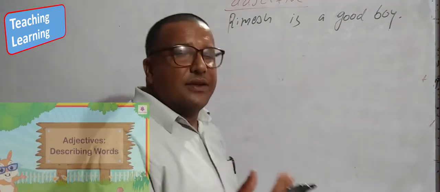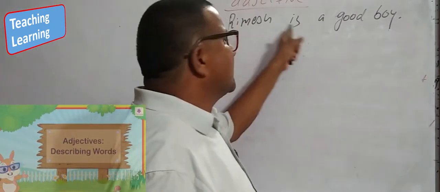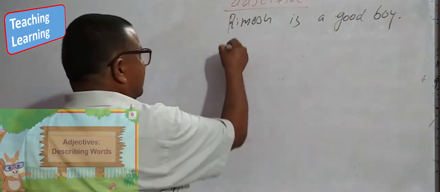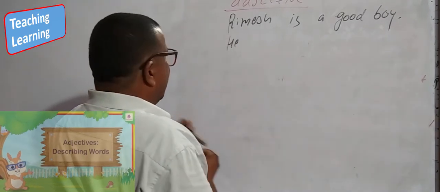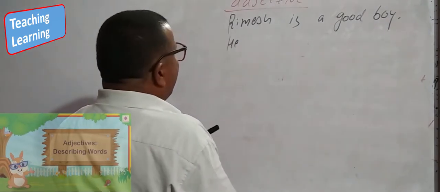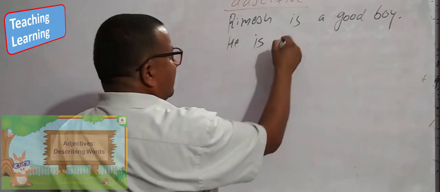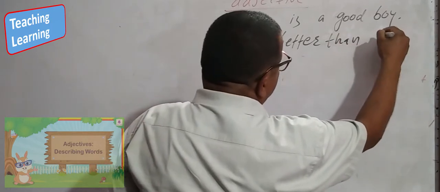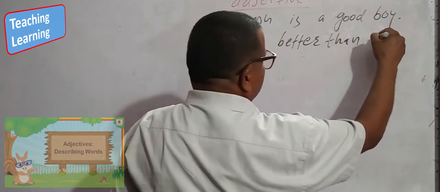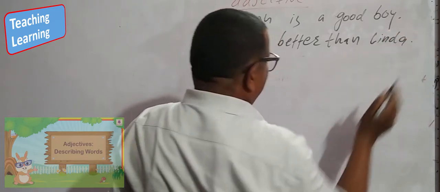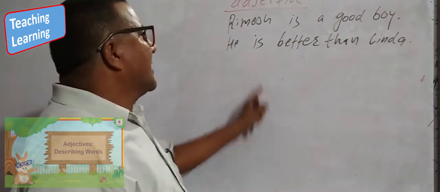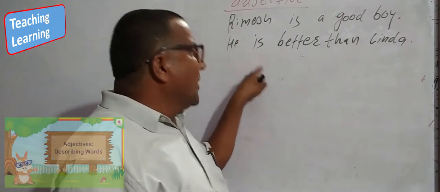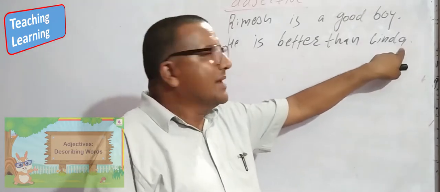If we compare Ramesh with someone, then we have to use the second form. He is better than Linda. Now Ramesh has been compared with Linda. How is he? He is better.